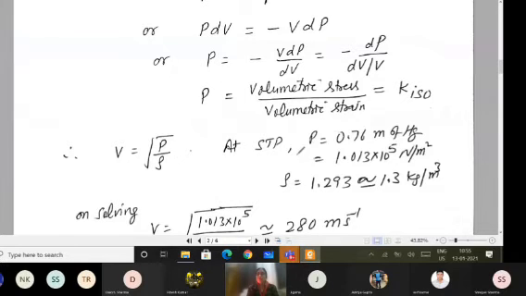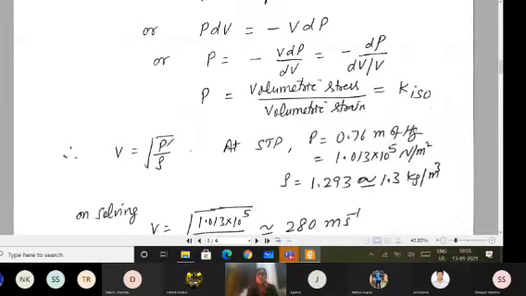Now at standard temperature and pressure, the pressure is 76 centimeter of mercury, or I can write 0.76 meter of mercury. Or I can directly write the atmospheric pressure, which is 1.013 times 10 to the power 5 Newton per meter square. And air density equals 1.3 kilogram per meter cube.